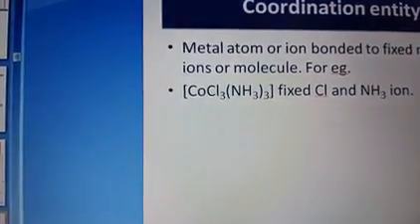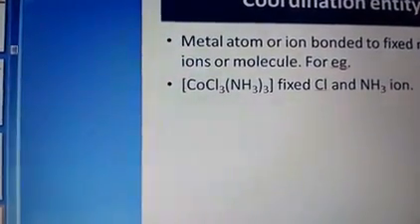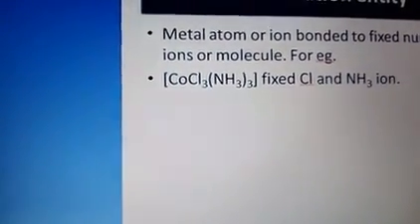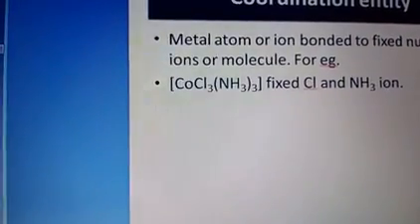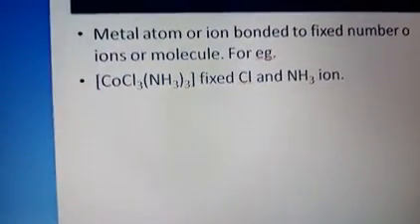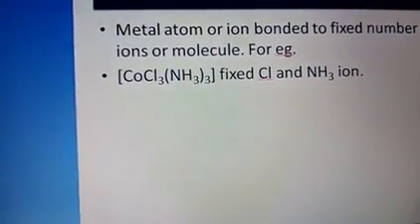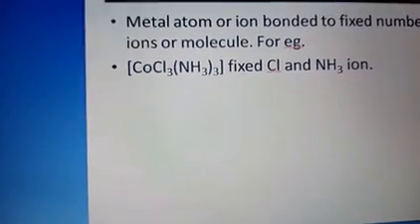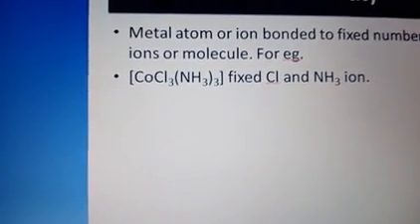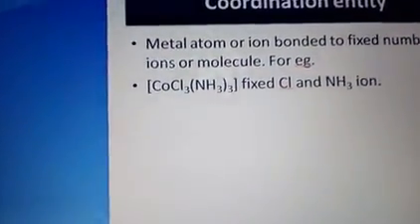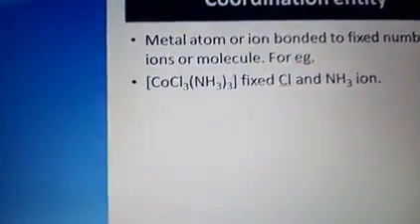So the whole thing altogether is called a coordination entity. That means whatever is inside the bracket is called a coordination entity.